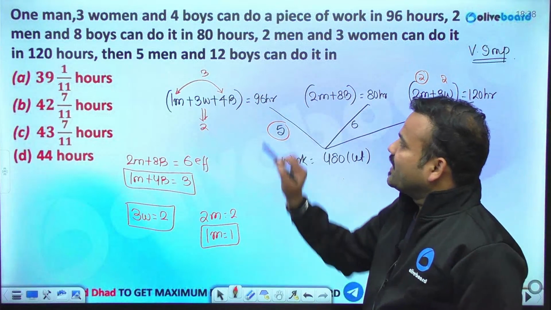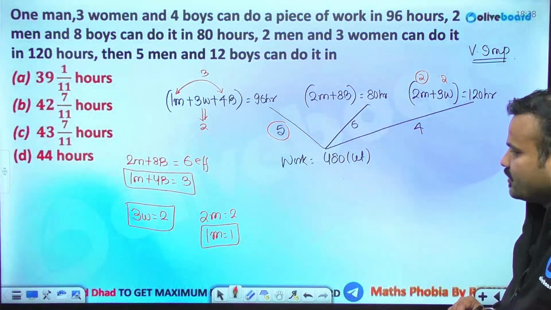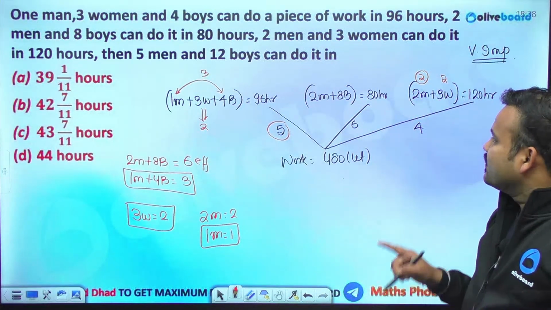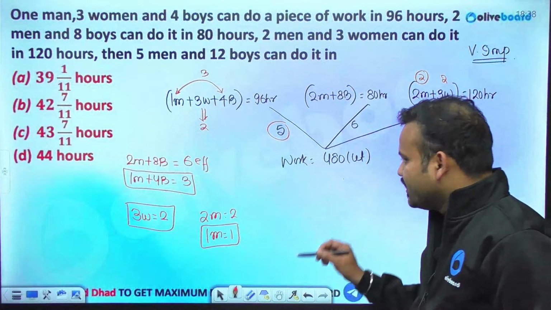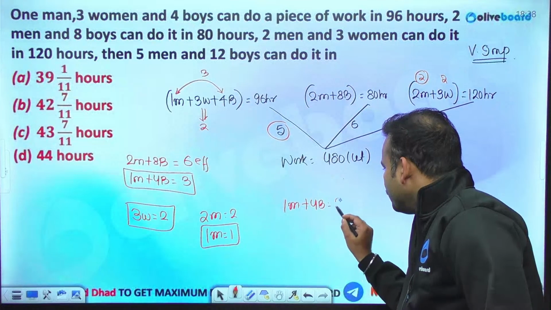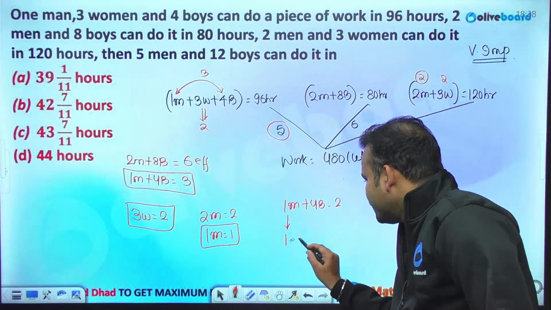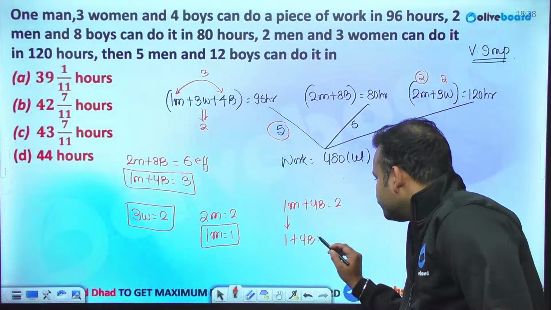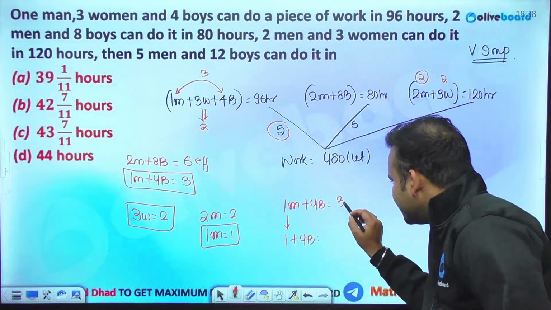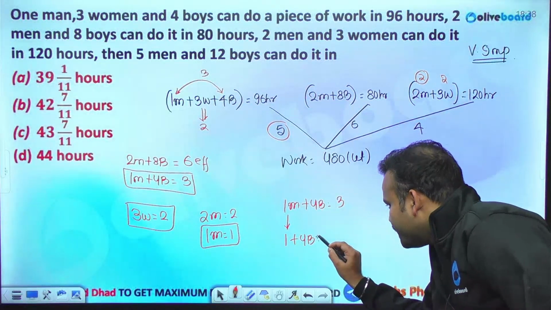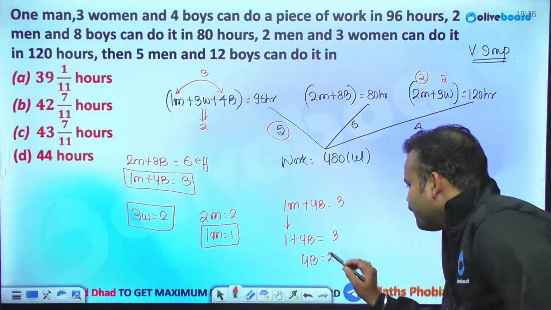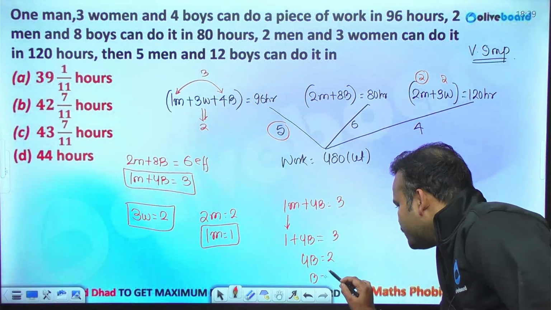What is needed? 5 men and 12 boys. The efficiency of one man is 1. See, 1 man plus 4 boys have an efficiency of 3. 1 man is consuming 1 laddu, that means 4 boys will be consuming 2 laddus, and hence each boy will be consuming half a laddu.